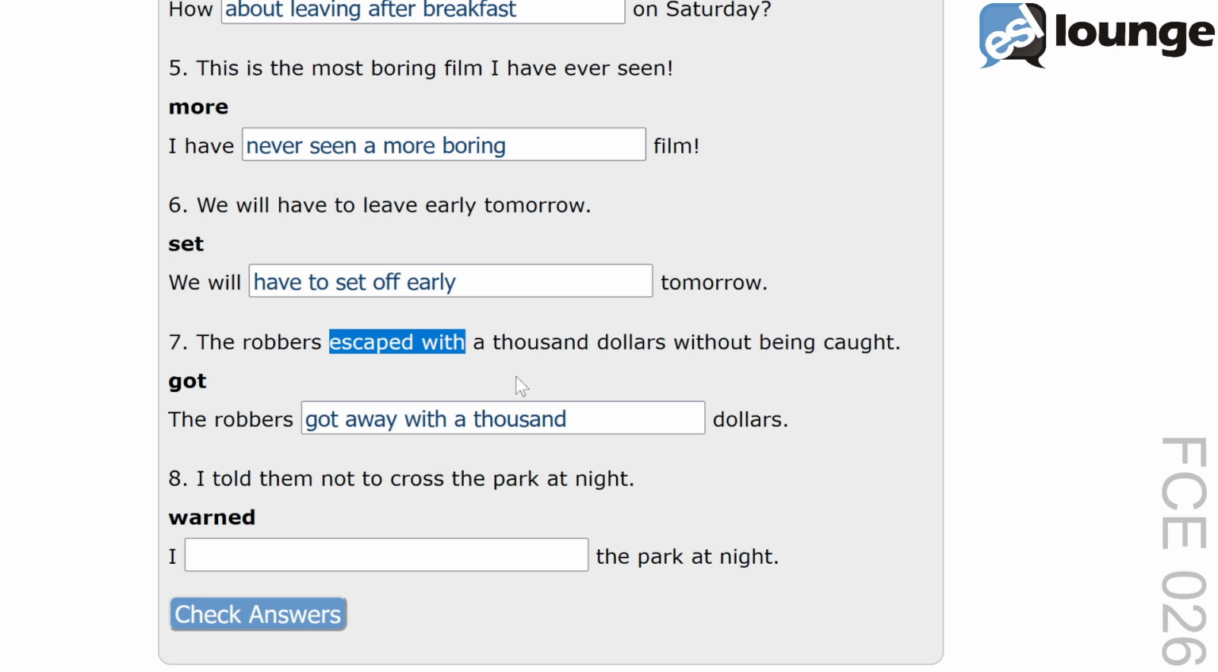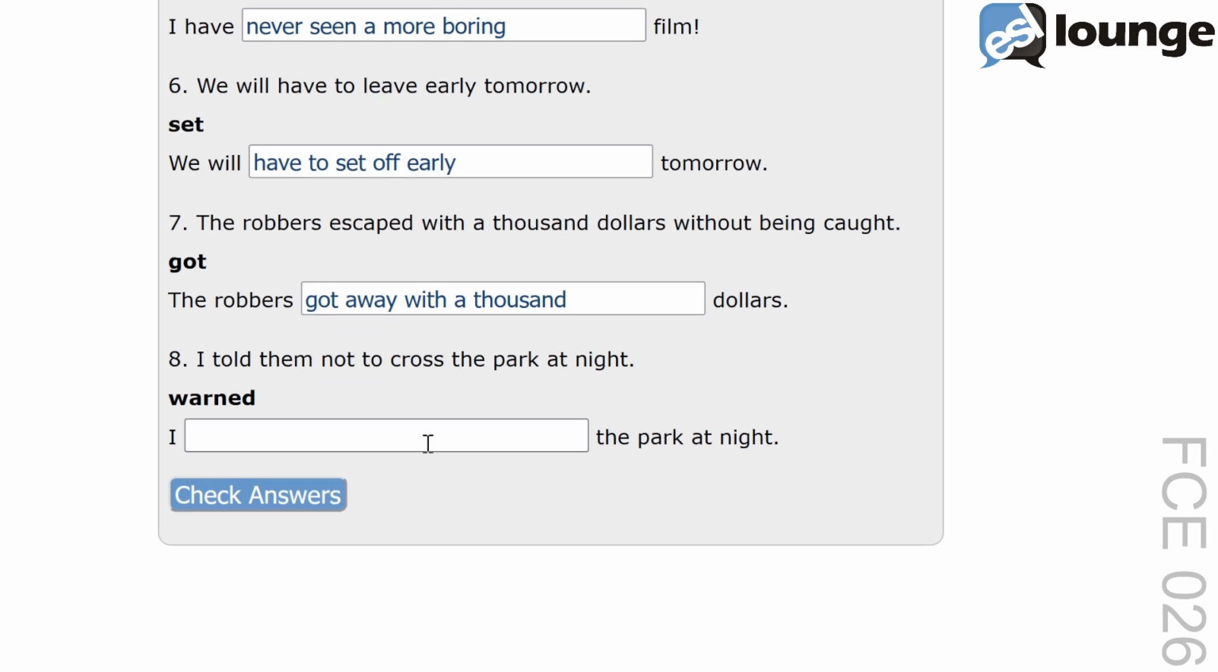And now the last one, question 8. The original sentence is, I told them not to cross the park at night. The keyword is warned. And the second sentence is, I blank the park at night. The correct answer is, I warned them about crossing the park at night. Another possible answer is, I warned them against crossing the park at night. This transformation uses warned them about or warned them against to indicate giving a warning. I warned them about keeps the original meaning of told them not to in the first sentence.